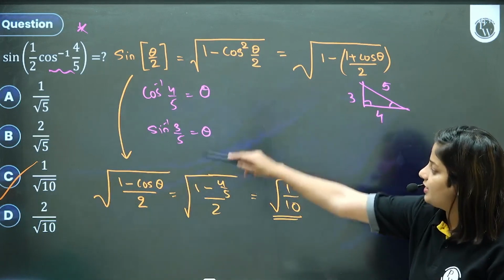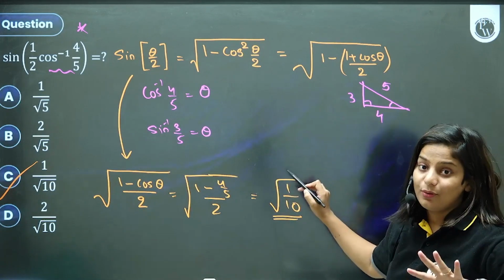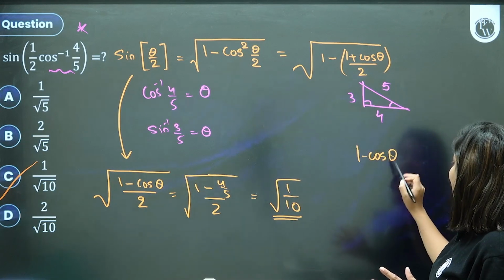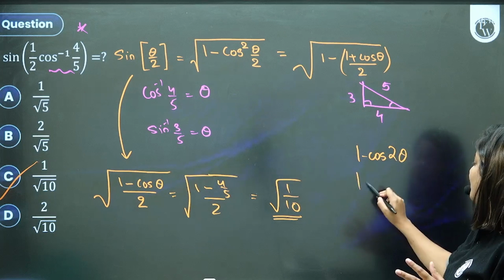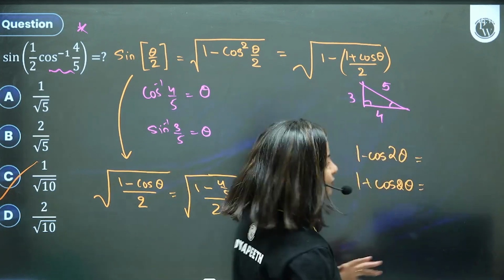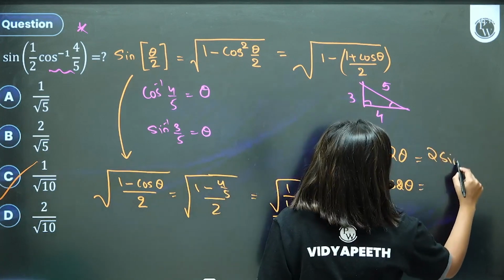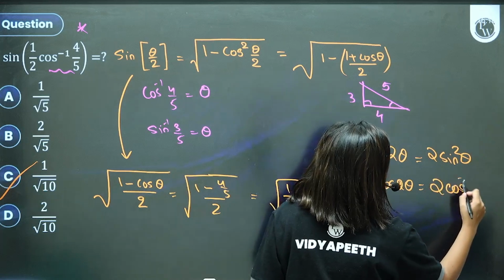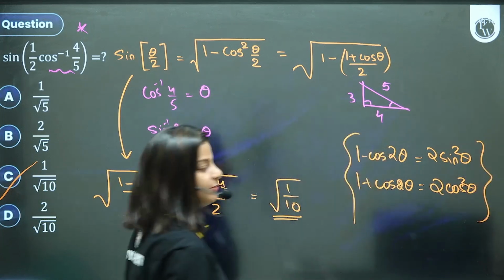ठीक है. Approach directly. बच्चों ये बहुत important formula है. I don't know, 1000 times I must have said it. 1 minus cos 2 theta and 1 plus cos 2 theta. We use it a lot of times. 1 minus cos 2 theta is 2 sin square theta, and 1 plus cos 2 theta is 2 cos square theta. Very useful in all the chapters, almost all the chapters.